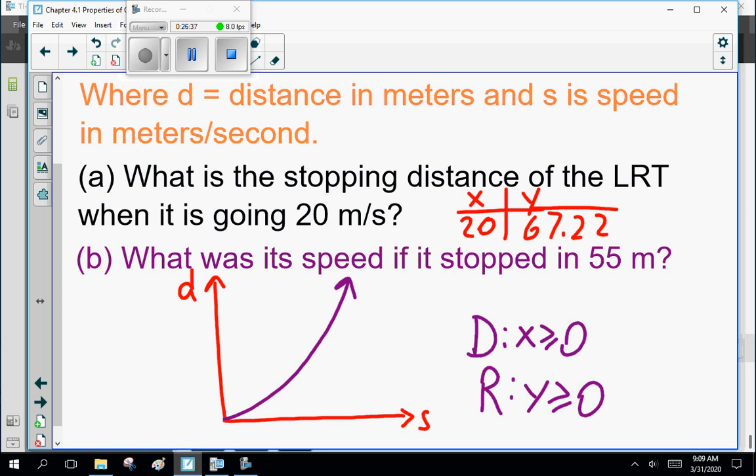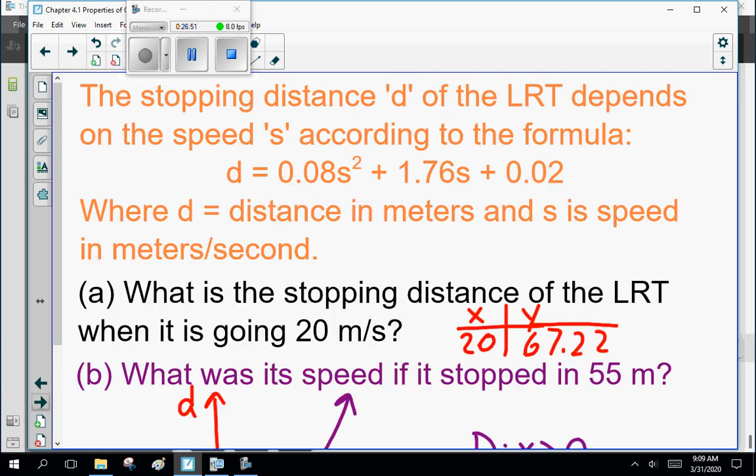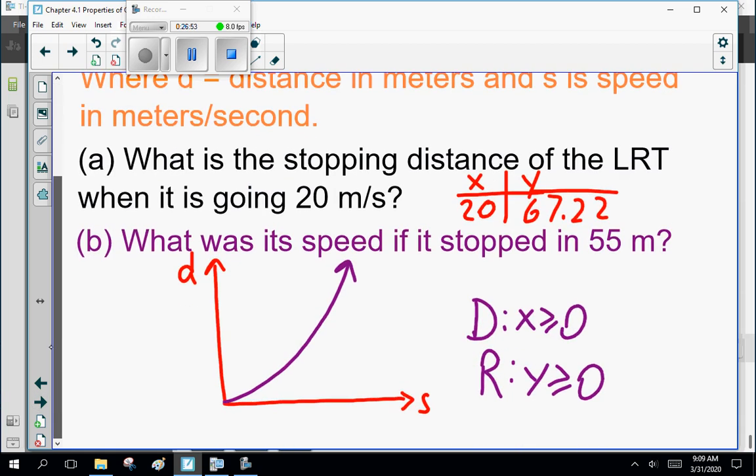Remember here, I was nice and I said, if you don't have a graphing calculator, do the table of values from -3 to 3. Yes. That would give you part of the graph and you have to figure out the rest. Now, I was going to say here, going back to this graph, the important points are you have to play with your domain and range.